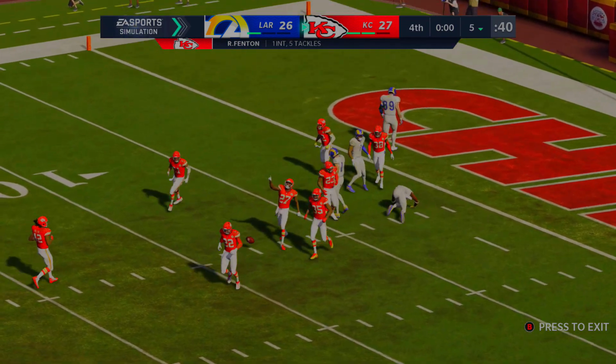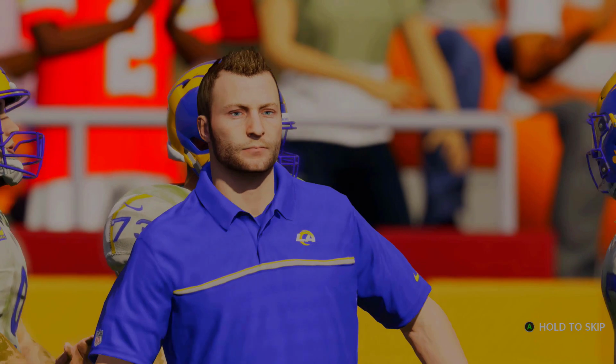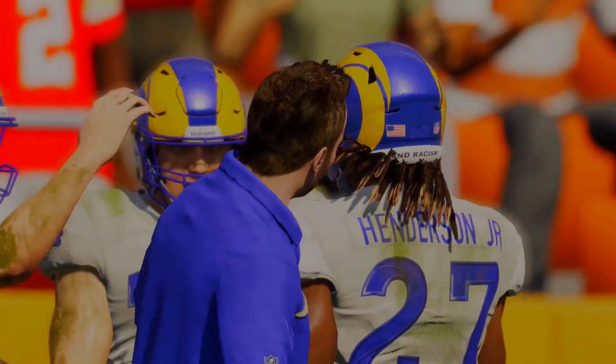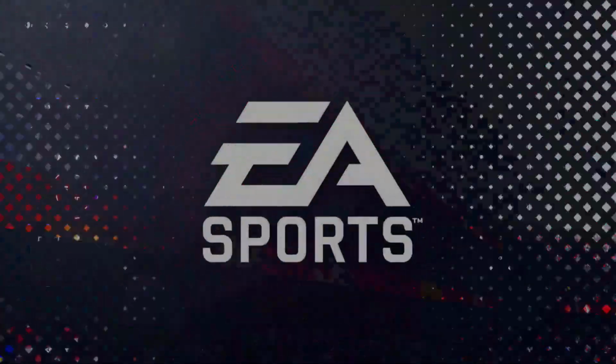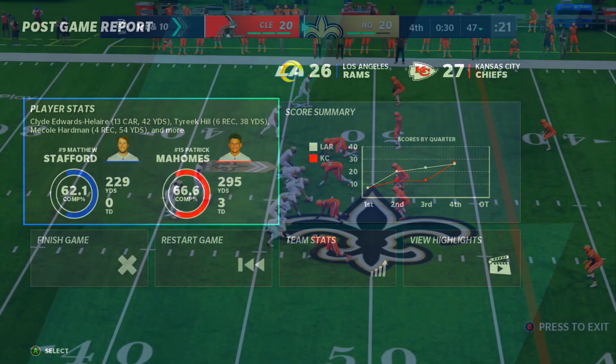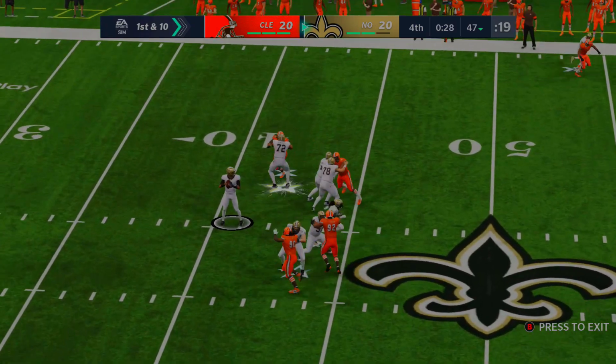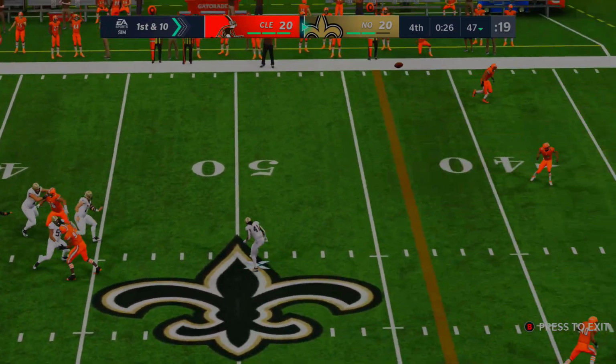The Chiefs will win this game with zeros on the board, 27-26, with that final drive by Patrick Mahomes. 27-26 final score from Kansas City, and the Chiefs' Patrick Mahomes, 300 yards and 3 touchdowns, and Matthew Stafford, 230 yards. Next game, the Saints and the Browns tied at 20, under 30 seconds left.